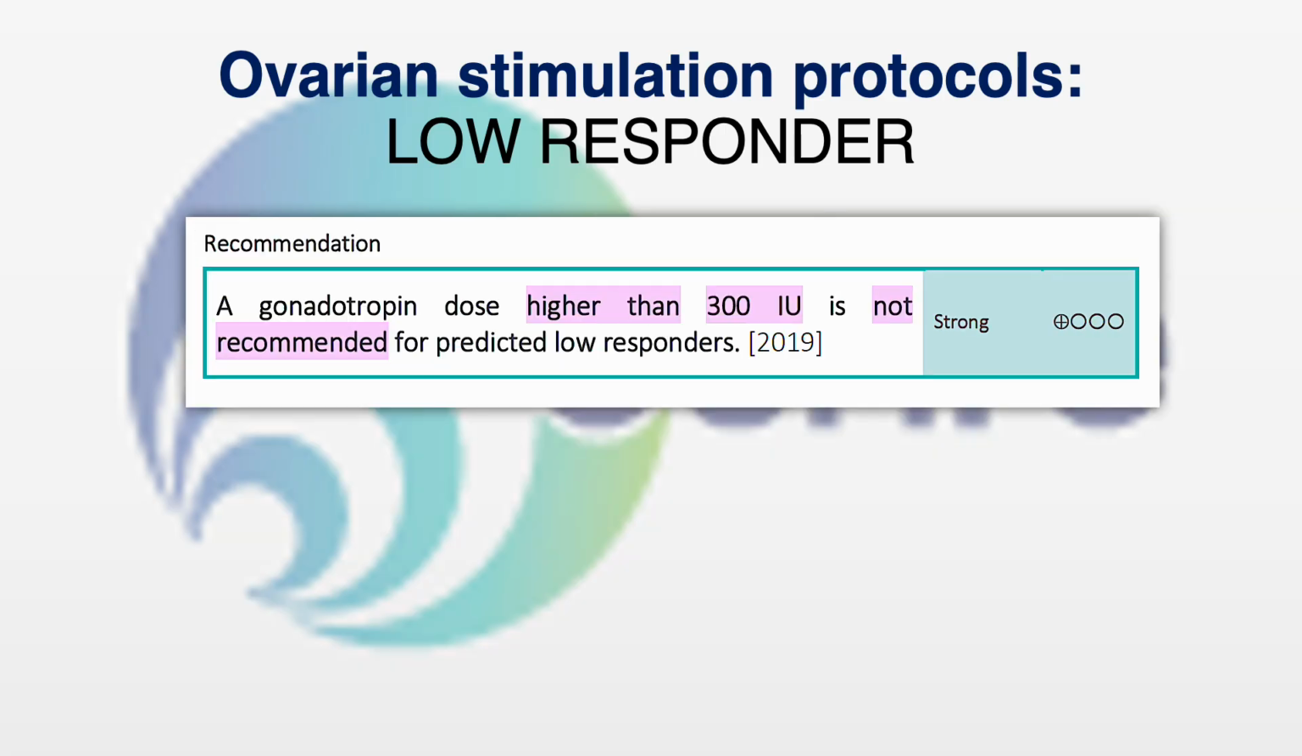A gonadotropin dose higher than 300 international units is not recommended. In the guideline prior to 2019, the dose was 450 international units, but in 2019 they changed the dose to 300 and they are maintaining that. So that is what is recommended. Anything more than 300 is not recommended.